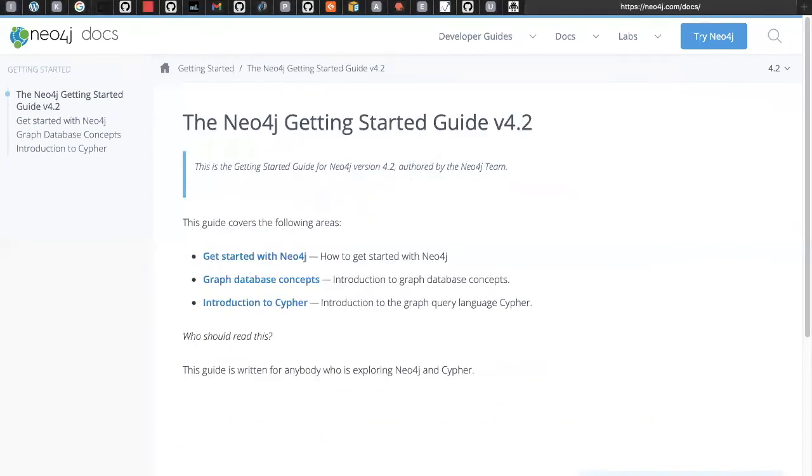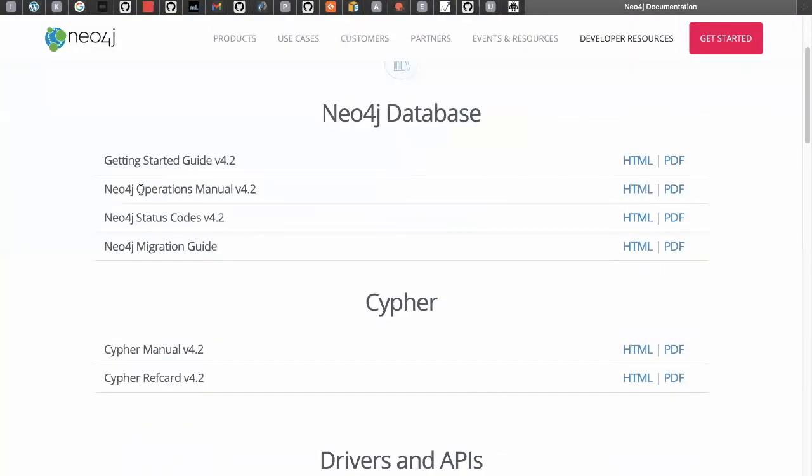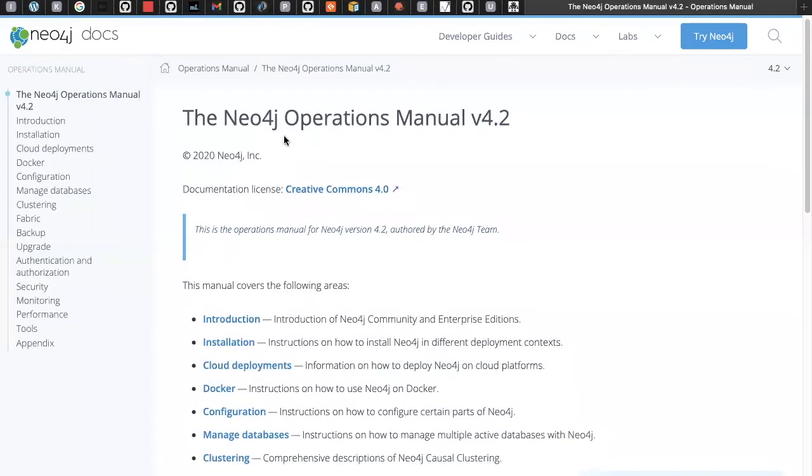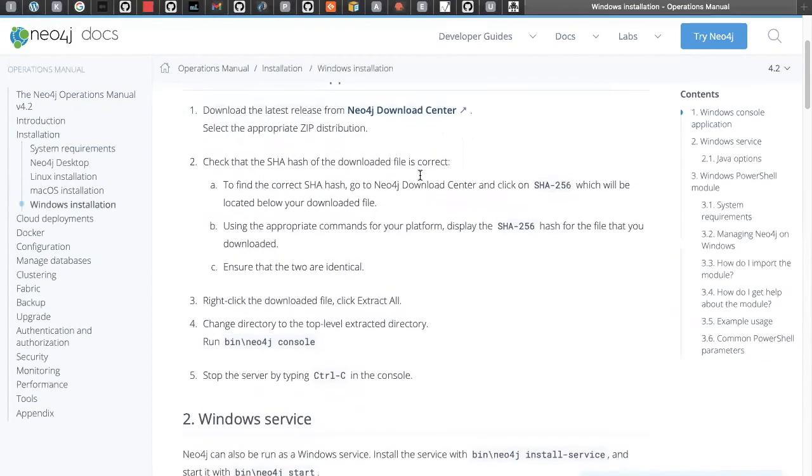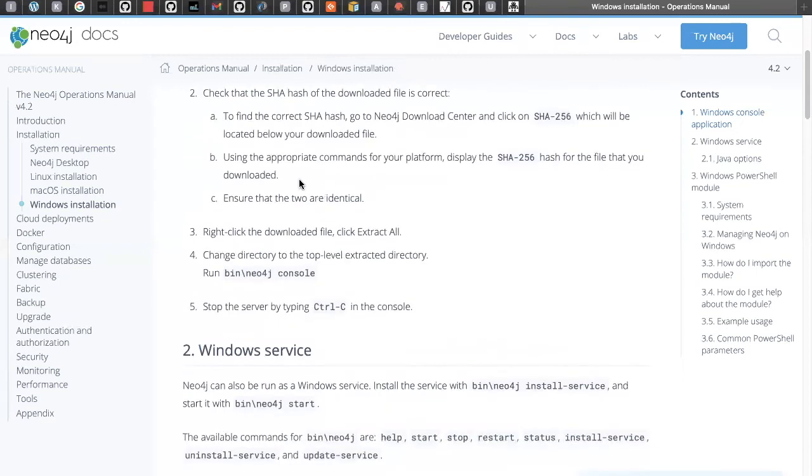But the more important thing is that if you go back to this manual, you can click on this Neo4j operations. After installing it, click on the HTML, and there is a button called installation, and select which operating system you are using. For example, if you are using the Windows operating system, you can go and download it. But the steps are very clear, guys. Once you download, extract that zip file, go to the directory, especially the bin directory, open that directory from the command prompt, and you enter this command. Okay, so I'm going to do the same thing, guys.